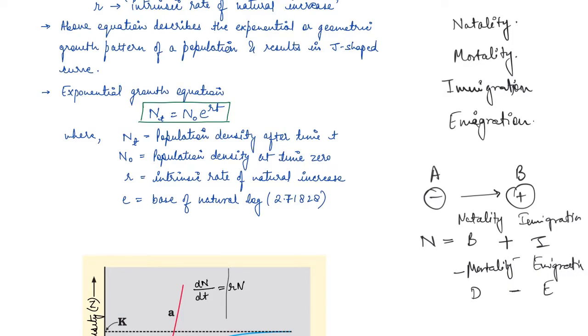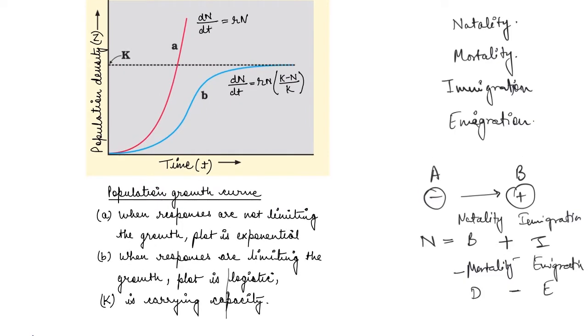So if you see the curve here, the first one, where the response is not limiting, the growth plot is exponential. So this one, you can see, is growing to the maximum potential, right? It is a J-shaped curve. This is exponential, right? And if responses are limiting the growth, then it is logistic. So this, the S-shaped curve, is the slowly growing population.